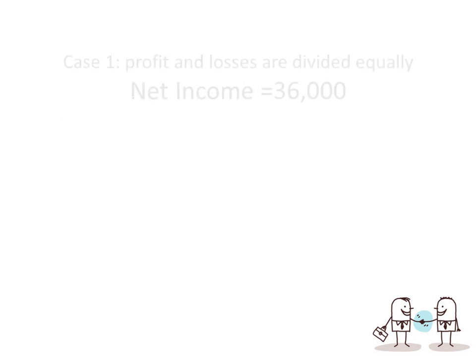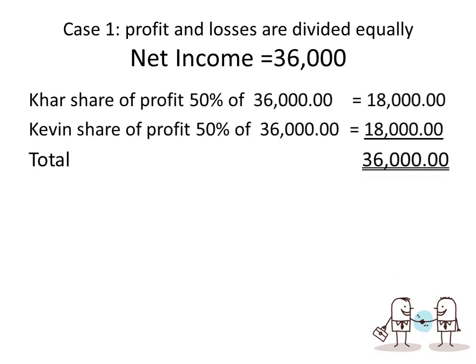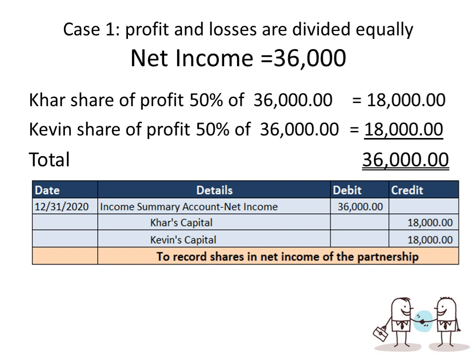Okay, so let's answer. Case 1, profit and losses are divided equally. Net income is 36,000. So it's 50-50 for Carr and Kevin. Therefore, they will have 18,000 each. So 50% of 36,000 is 18,000: 18,000 for Carr, 18,000 for Kevin. So our entry would be debit income summary account, net income 36,000, because take note this is a sundry entry or our temporary entry for all our revenue and expenses, or the nominal accounts.